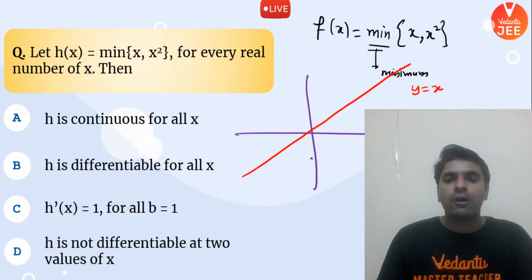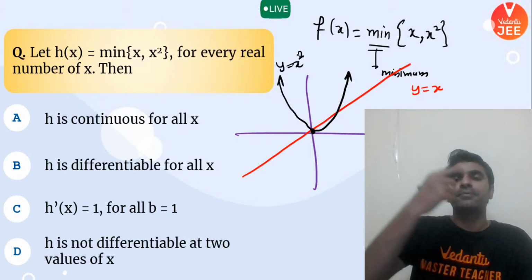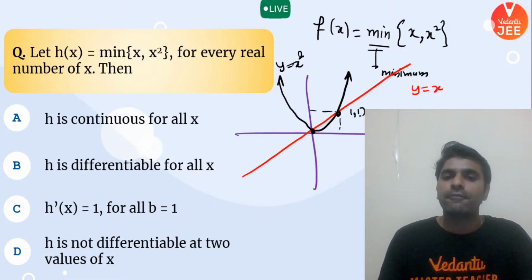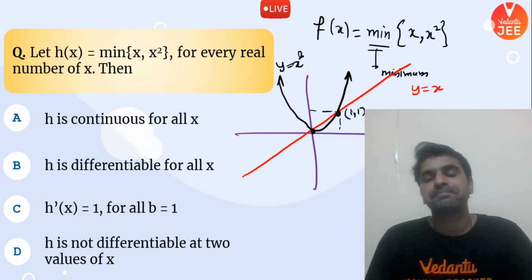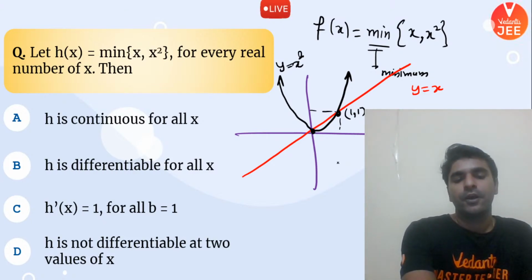If you talk about y equal to x square graph, your graph will be coming of such kind of a shape. Yes or no? Happy smiley wala, opening upwards. And this point over here is nothing but 1 comma 1. Yes or no? Yes.